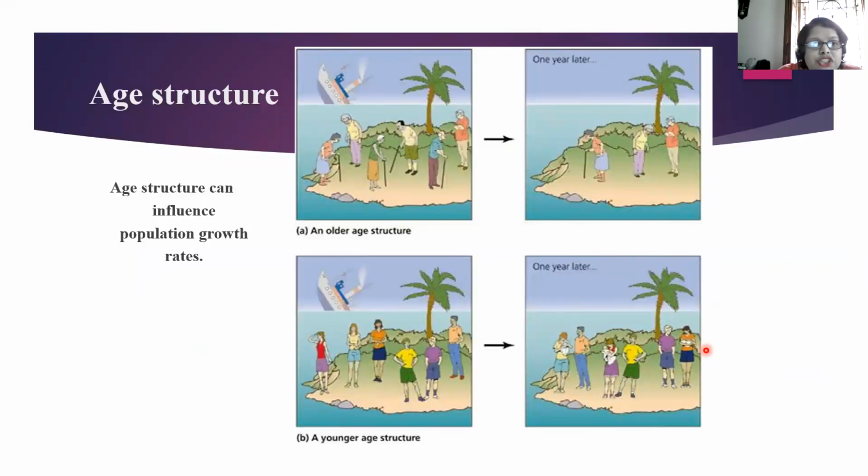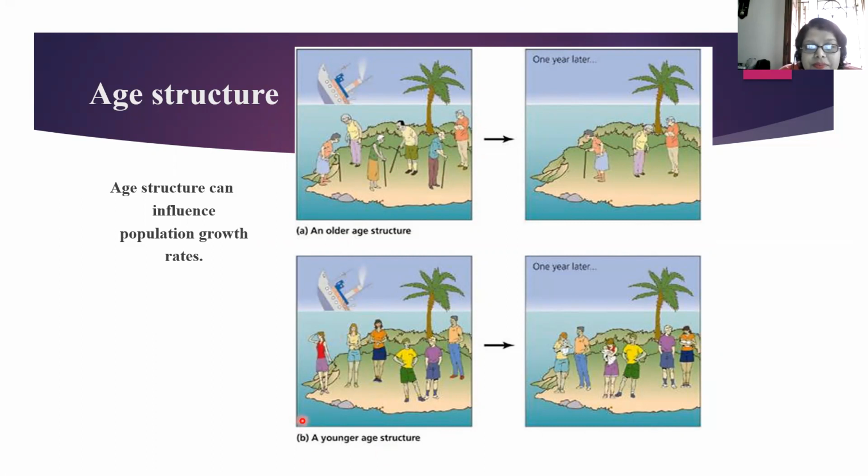Next, age structure. Look at this island. This is an older age structure where old people are more. One year later, what do you see? People have died. The population has reduced.